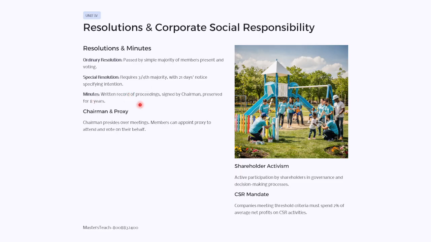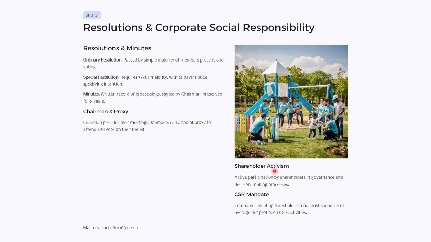Then minutes: a written record of the proceedings of the meeting, signed by the chairman and preserved for 8 years. Then chairman and proxy. The chairman presides over the meeting. Members can appoint a proxy to attend and vote on their behalf.